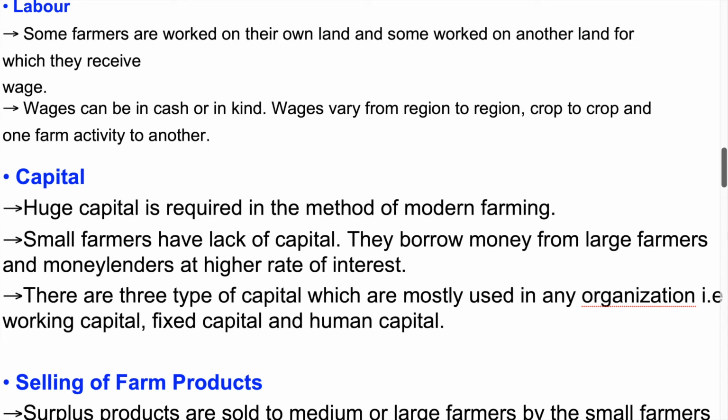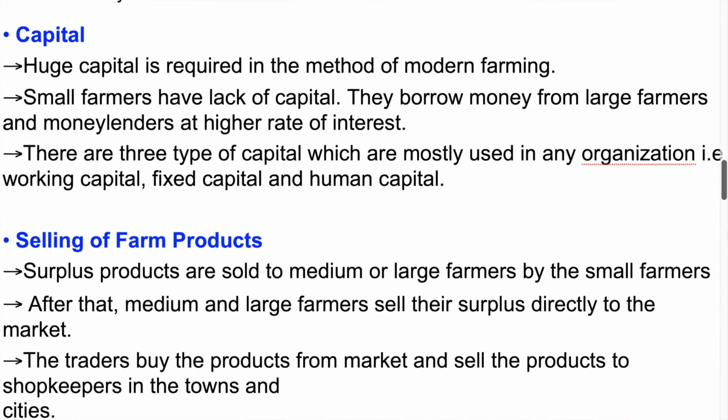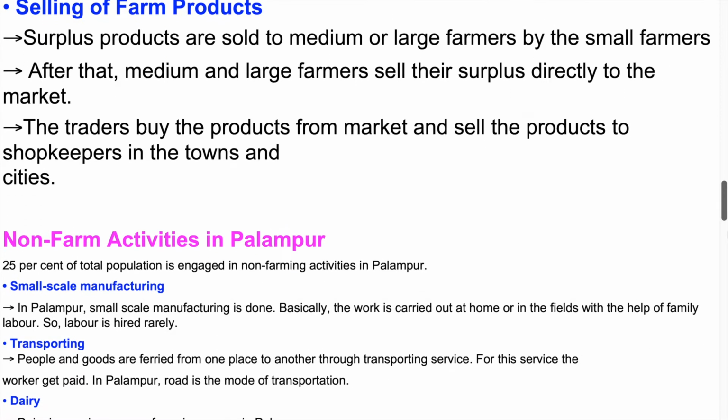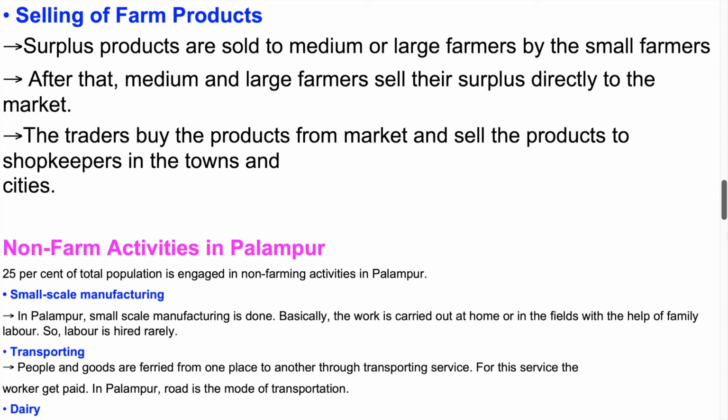Selling of farm products. Surplus products are sold to medium or large farmers by the small farmers. After that, medium and large farmers sell their surplus directly to the market. The traders buy the products from the market and sell the products to shopkeepers in the towns and cities.